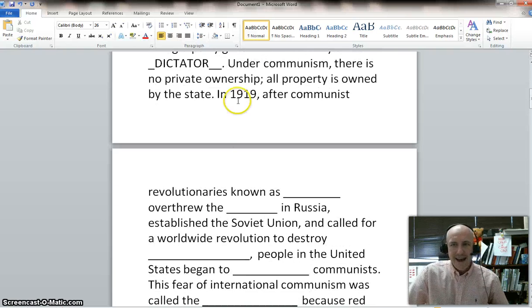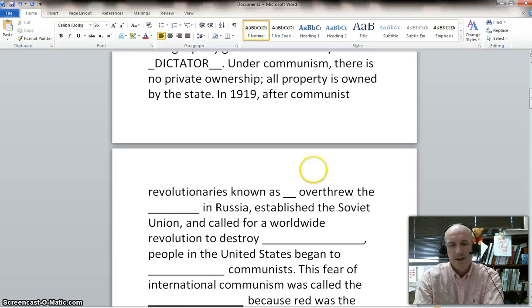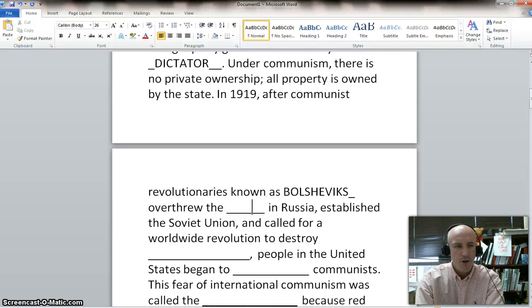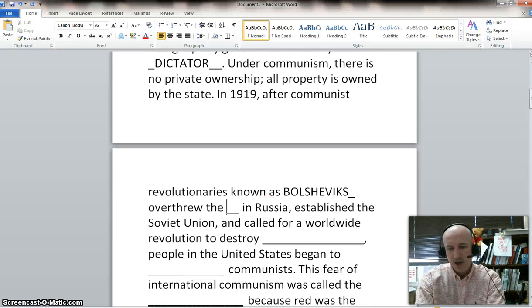In 1919, the year after the war ended, communist revolutionaries known as Bolsheviks, do you remember learning about the Bolshevik Revolution or the Russian Revolution last year, overthrew the Tsar.